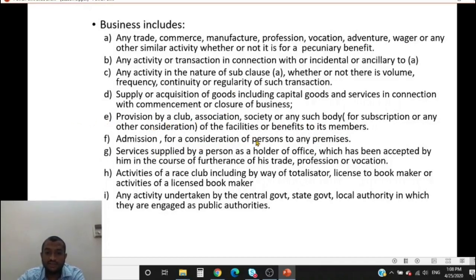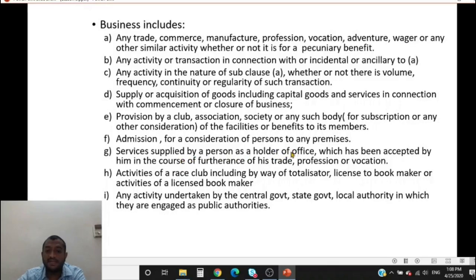Admission for consideration of persons to any premises. So let us say Sunidhi Chauhan is conducting a concert in Hyderabad or Tamil Nadu or Mumbai, there will be an admission ticket, right? You pay something. So this admission to an event for consideration is also a business.